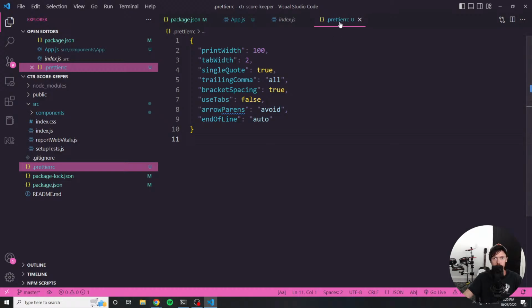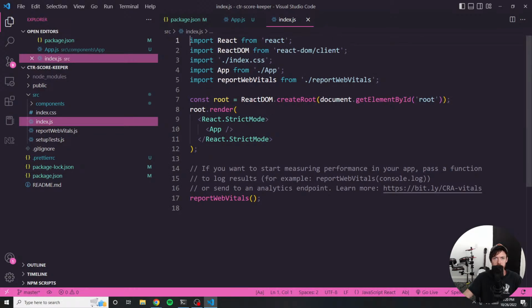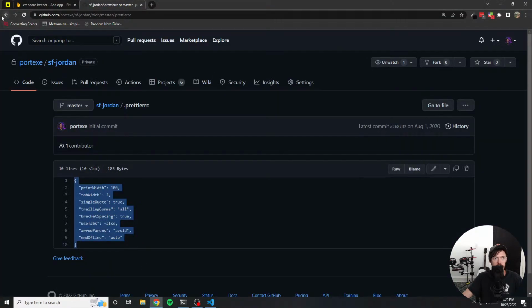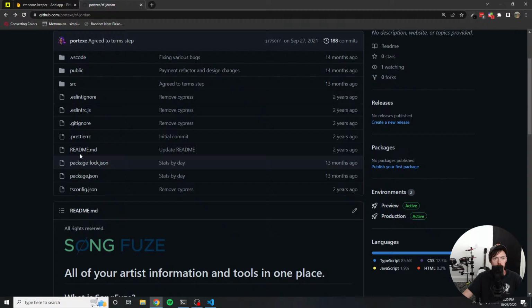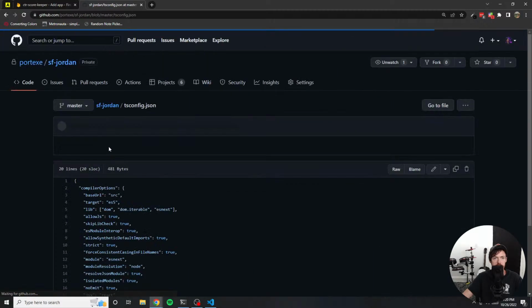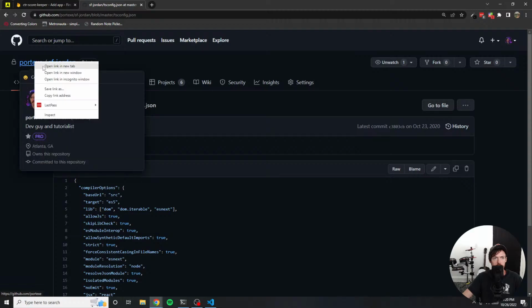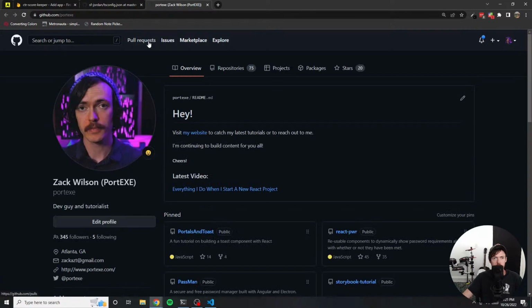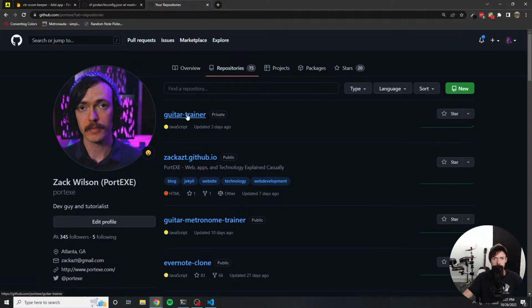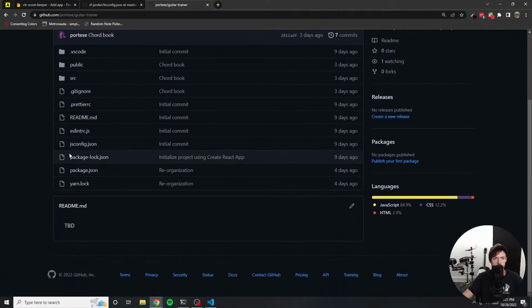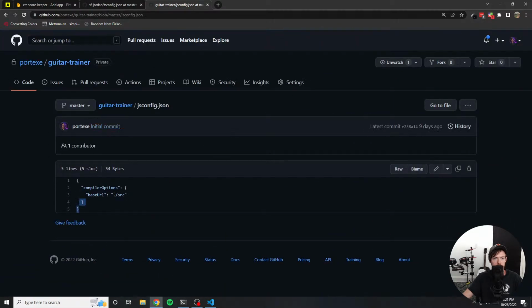All right, so I don't really care too much about ESLint for this sort of small project. But let's go ahead and add one more thing. It's a JS config file. And I think I have one set up. This is a TS config. It's very similar. But I think what I'll do is probably go to my repositories, and in my most recent project, I will actually use the JS config here.